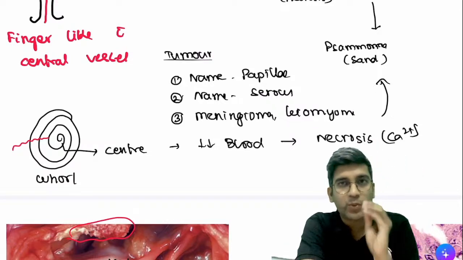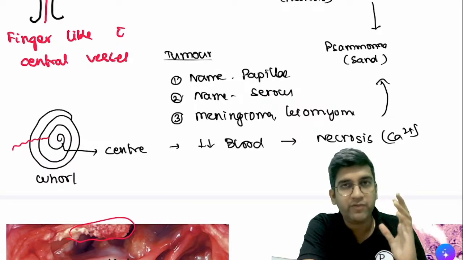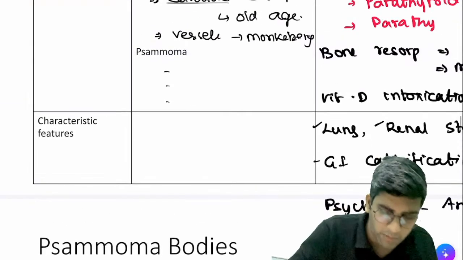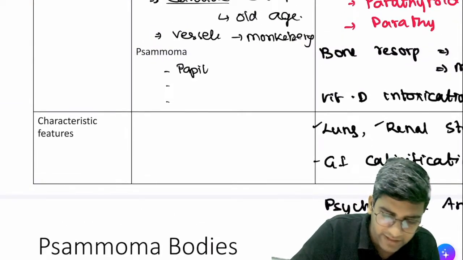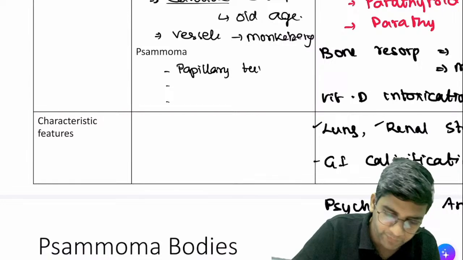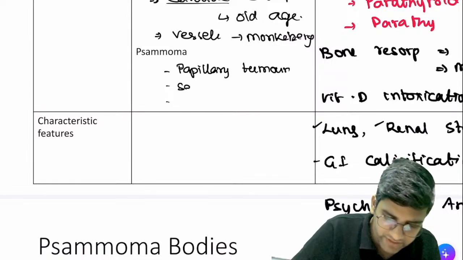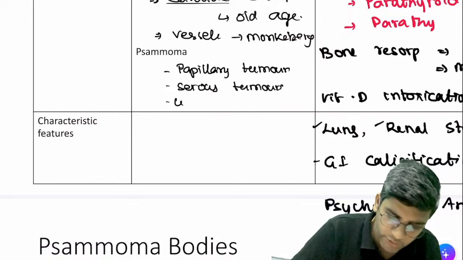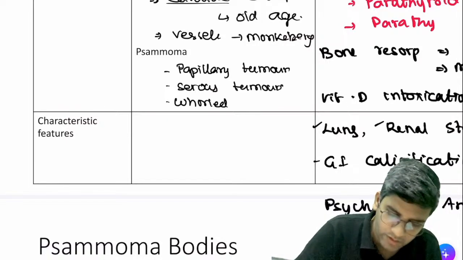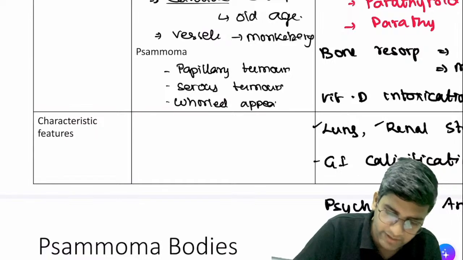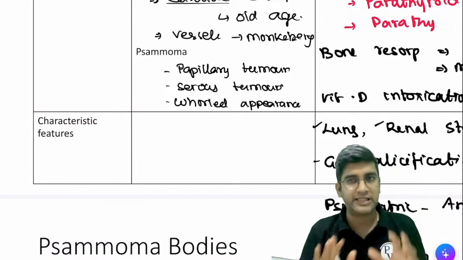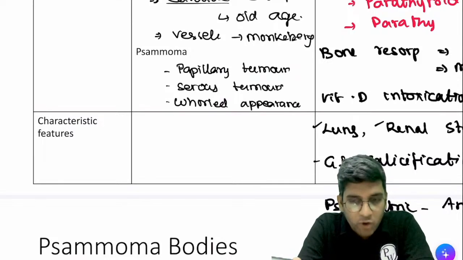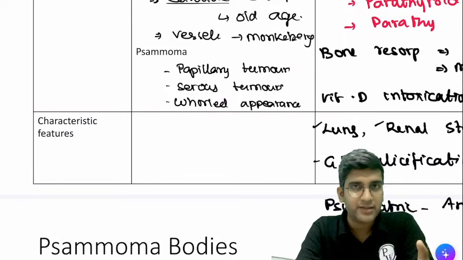So ultimately, we'll try to remember this because this will stay with you for a very long time. What I want you to remember in Psammoma bodies is tumors with papillae in the name, papillary tumors, tumors with serous in the name, serous tumors, and tumors with whirled appearance. If they have whirled appearance, they will have Psammoma bodies, right? I just want you to remember this. That's all, right? That's how Psammoma bodies are formed. I am not telling you the mnemonic for the only reason the mnemonic is incomplete.